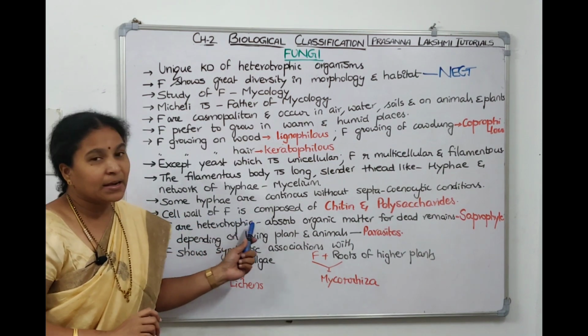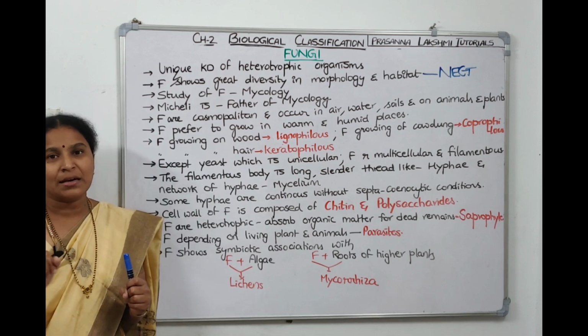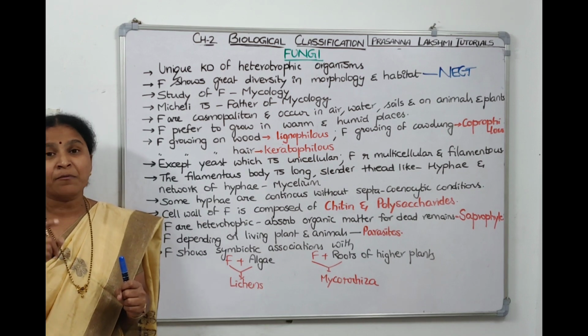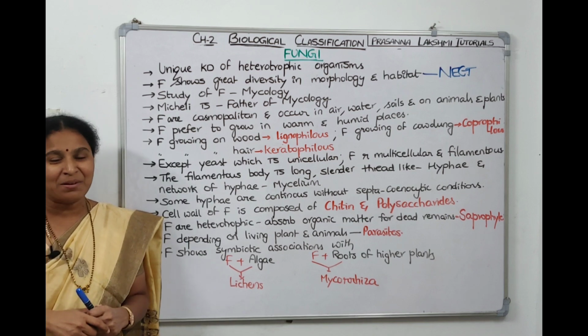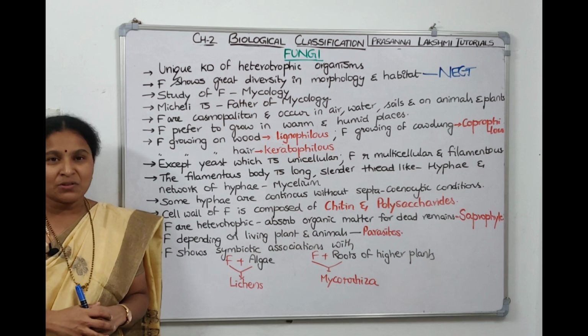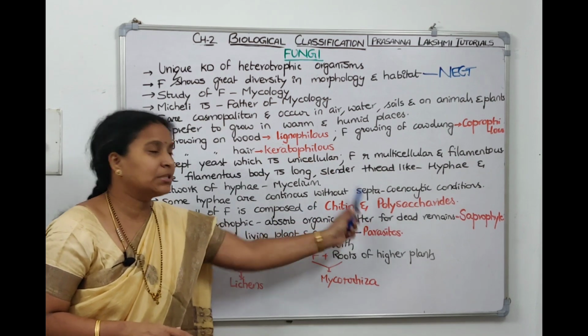Now, the cell wall of fungi is made up of chitin and polysaccharides. Algal cell wall is made up of cellulose, galactans and mannans. Plant cell wall is made up of cellulose. Animals don't have a cell wall, right? So in the same manner, what's the composition of the fungal cell wall? It's made up of chitin and polysaccharides.